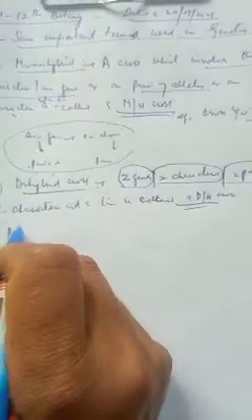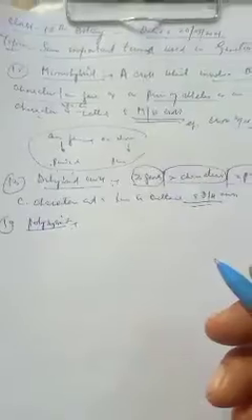Dihybrid cross is a cross in which there is inheritance of two genes, meaning two characters, since two genes control two characters, or two pairs of alleles, since two genes contain two pairs of alleles, or two pairs of contrasting characters. That is called a dihybrid cross. Then the polyhybrid cross: poly means many. Simply, a cross which involves the inheritance of more than two characters, many characters at a time, is called a polyhybrid cross.